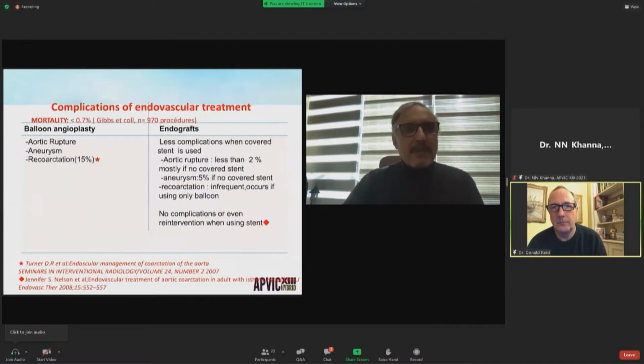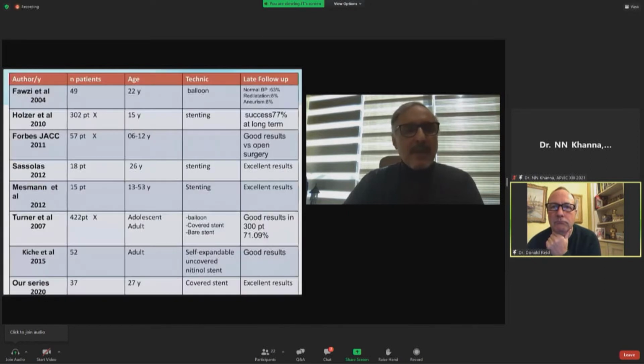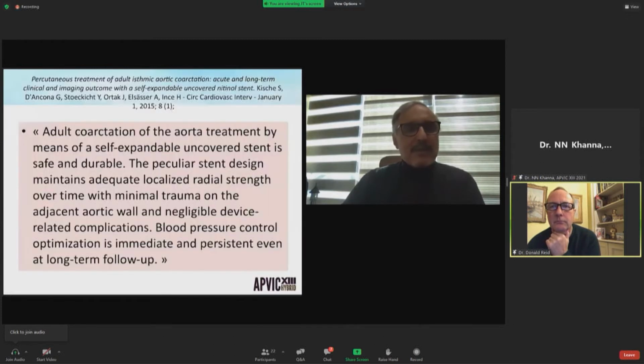The mortality of endovascular treatment is about 0.7%, but with balloon angioplasty, there are risks of aortic rupture, aneurysm, and regurgitation with a rate greater than 15%. But with endografts, and especially with the covered stent, the rate of aortic rupture, aneurysm, and regurgitation is very low. A review of the literature reports good results of the endovascular treatment, and our study that I will present to you confirms these good results.